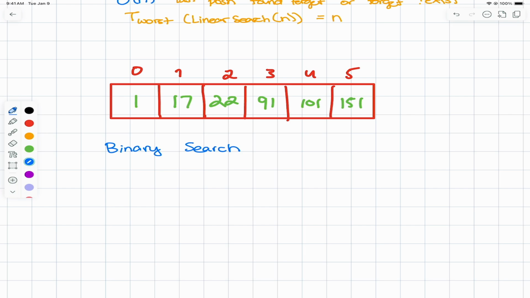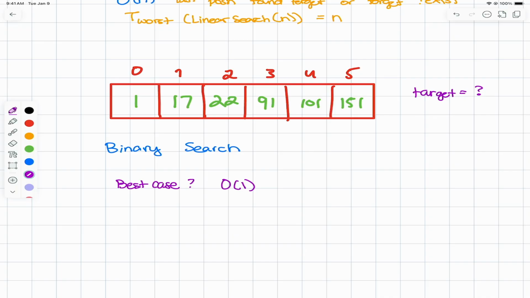Let's go looking for target equals question mark. Well, our very first question, again, is how can we get that best case scenario? What is the best case scenario? Well, the best case that we could possibly get here would be an O of 1. And we can see that it would be an O of 1 because just like our other search, if we find it on our very first check, we're good.